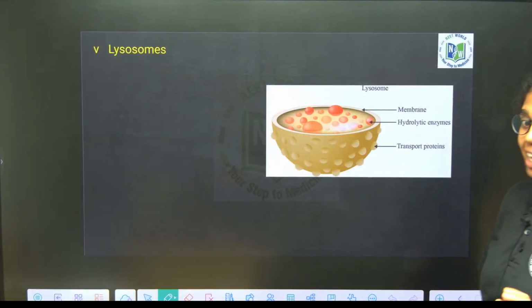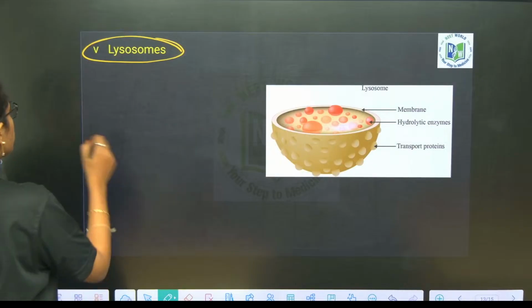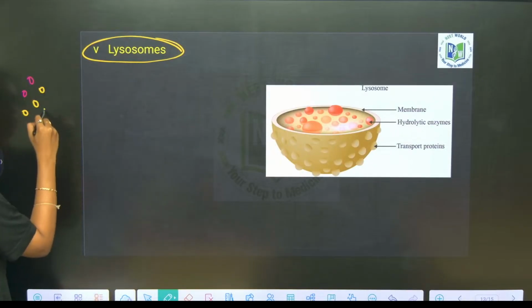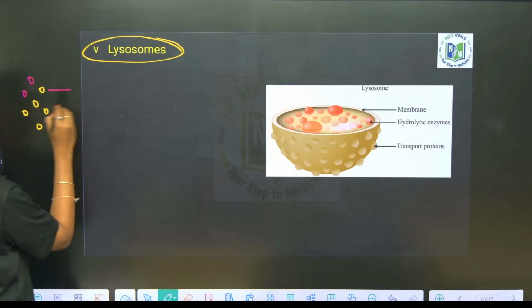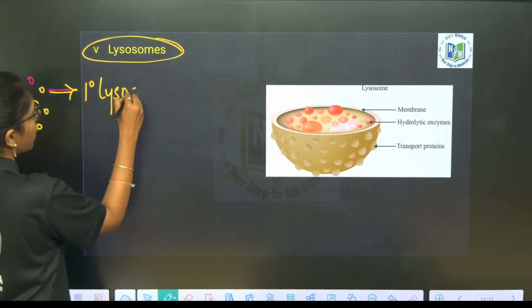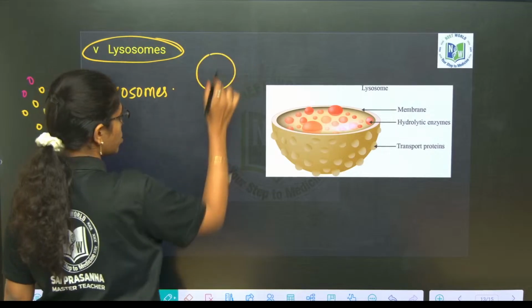Now it is time for lysosomes. Very important. Lysosomes, we have many types. Those vesicles which are just released from the trans phase of the Golgi are called primary lysosomes. Primary lysosomes are rich in what enzymes?